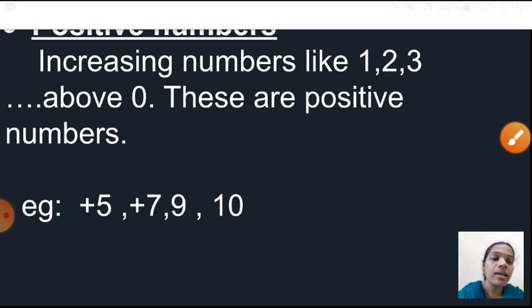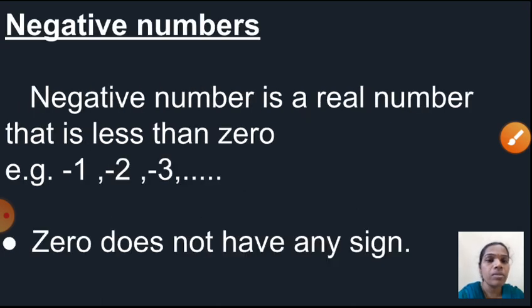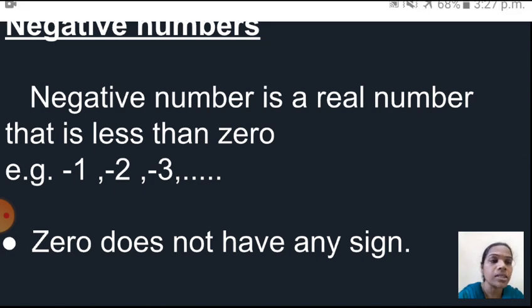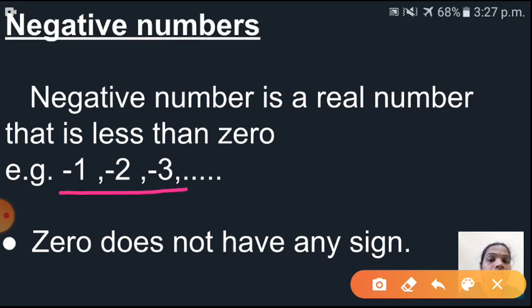Understood children? Next one is negative numbers. A negative number is a real number that is less than 0. On the number line, on the left-hand side of the 0, which numbers are there? Yes, minus 1, minus 2, minus 3. Those numbers are called what? Negative numbers. In front of those numbers, a negative sign is there. Minus 1, minus 2, minus 3, and so on.